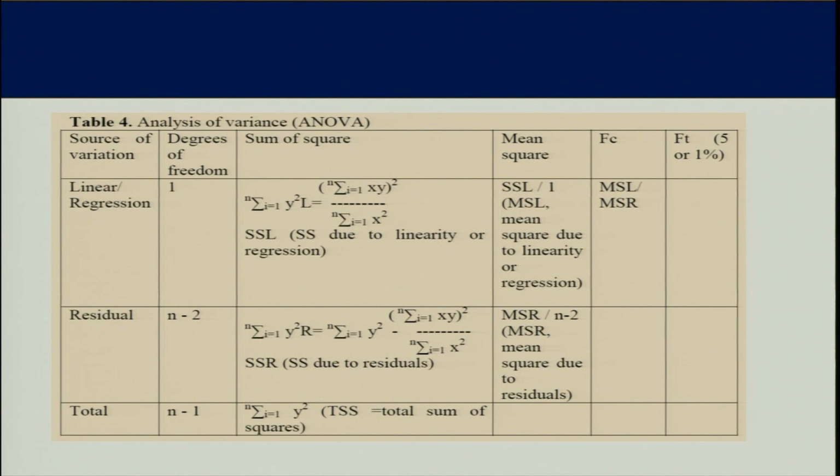Then F calculated is MSR divided by MSE, mean square due to regression divided by mean square due to residual or error. If the calculated value of F is greater than the table value at 1 and n minus 2 degrees of freedom, then your results are significant. It means that your equation is genuinely a linear equation.